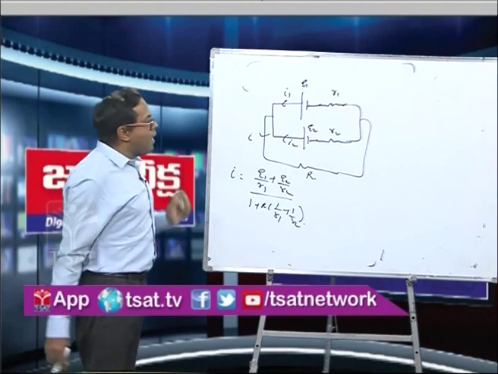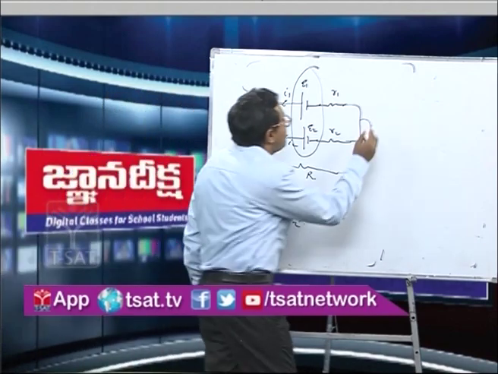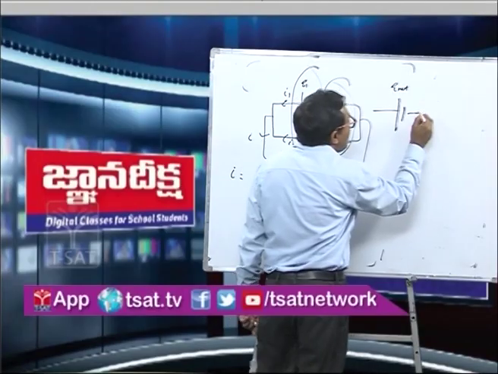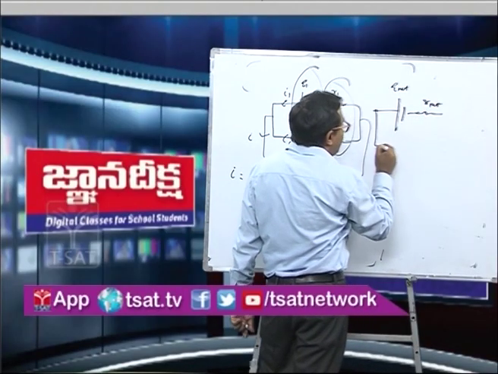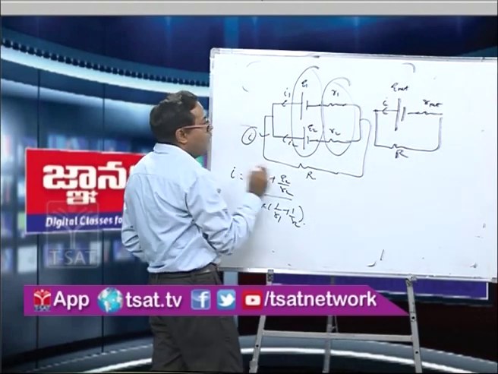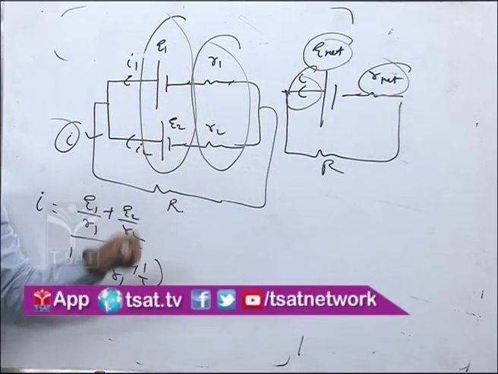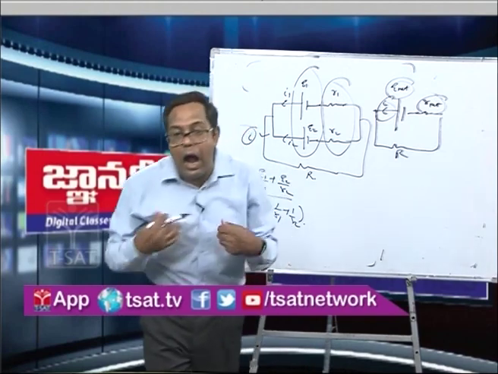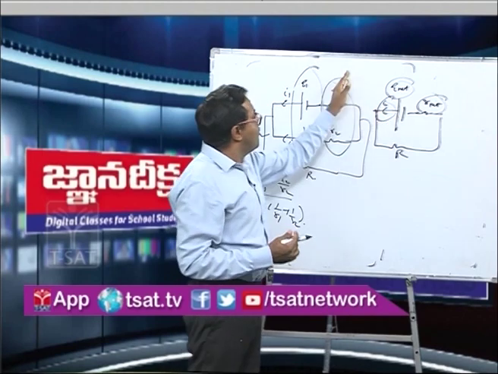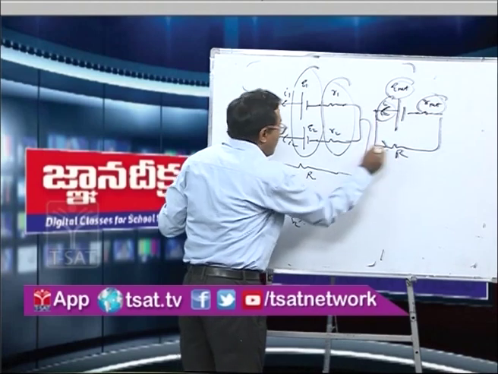This you have derived. My question is, if I want to replace those two cells by a single cell, say E net, and replace the two internal resistances by one internal resistance R net, with the external resistance capital R the same and the same current I flowing, then what should be the value of E net and R net in terms of E1, R1 and E2, R2? What are E net and R net when we replace both EMFs with a single EMF and both internal resistances with a single internal resistance, such that the current passing through the external circuit is the same I?